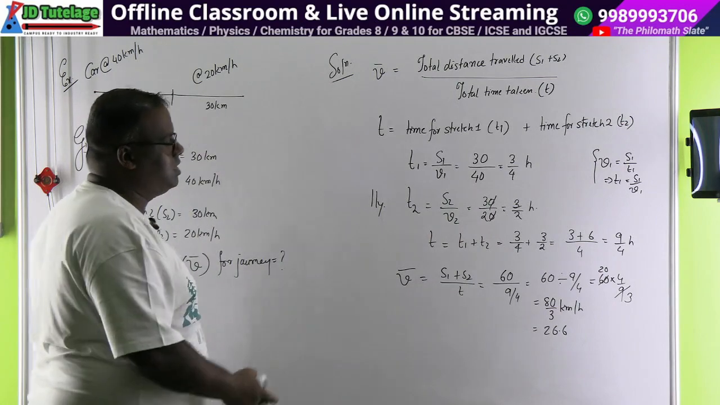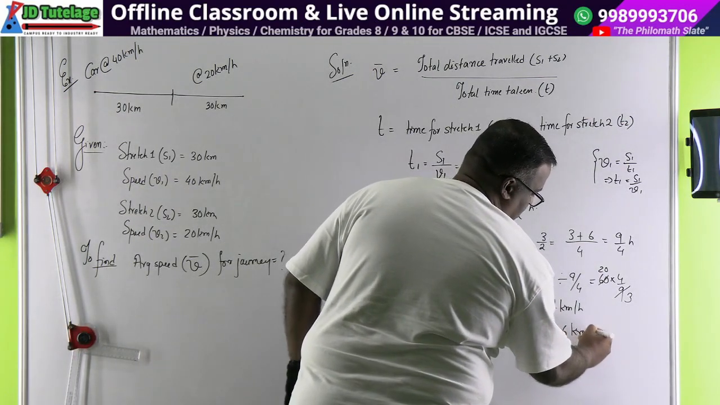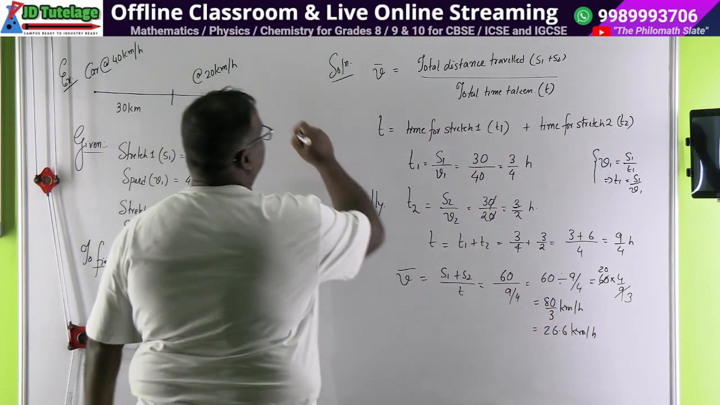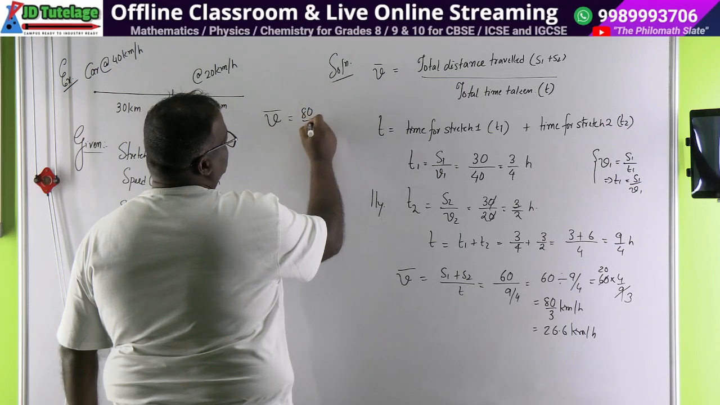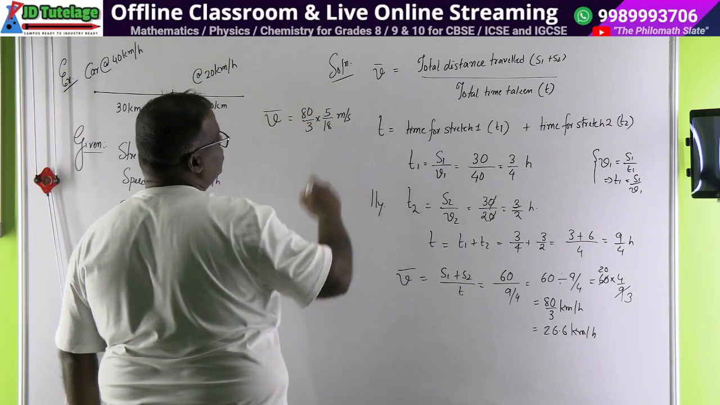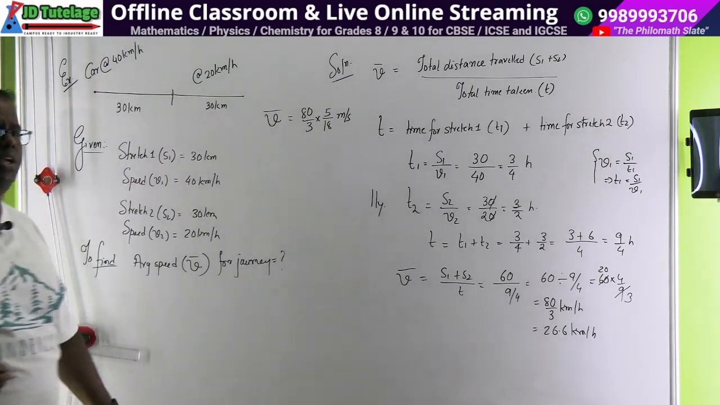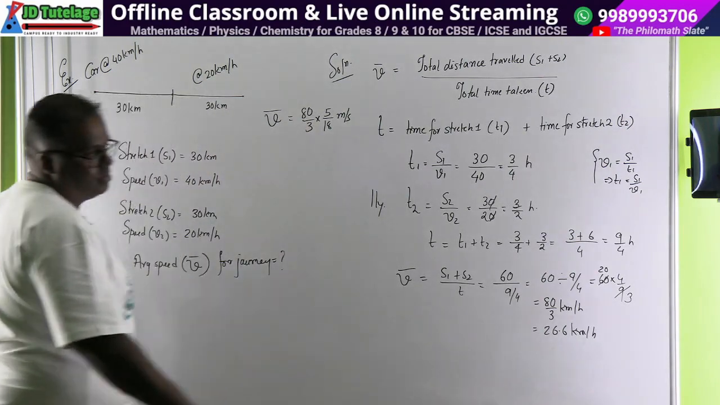Now if somebody tells us to give the answer in meter per second, this is in kilometer per hour. If somebody had said give the answer in meter per second, we will take 80/3 into 5/18 meter per second. Do this: 16, 5 times 80. Now again a good answer will come.